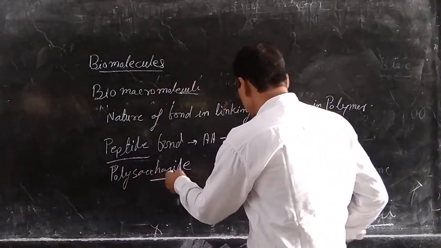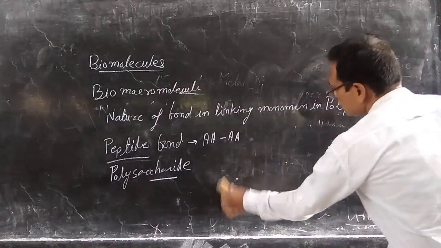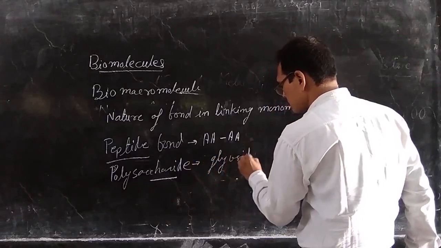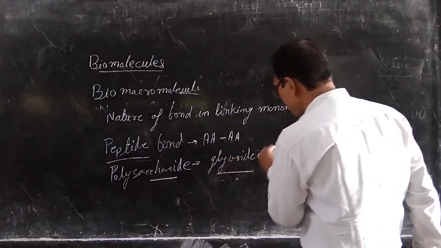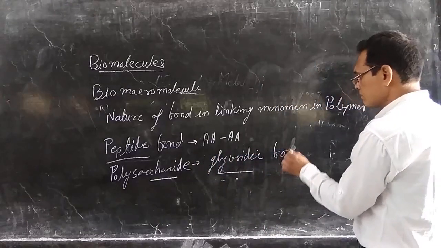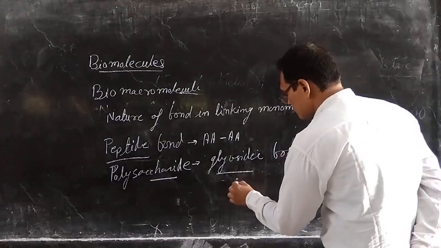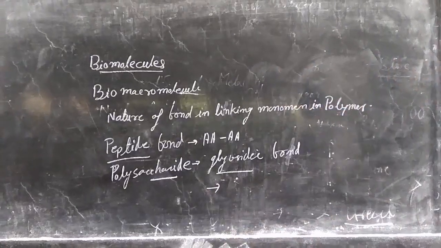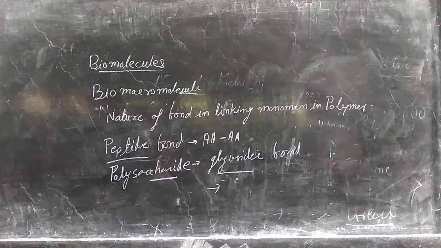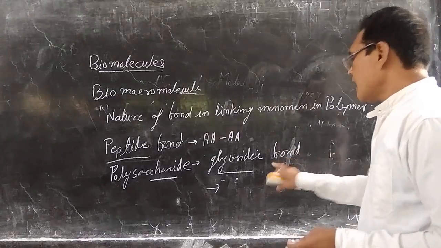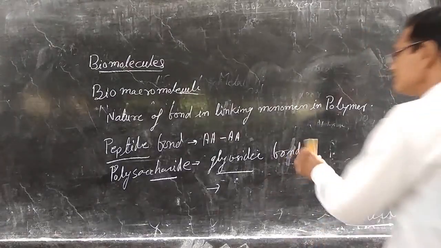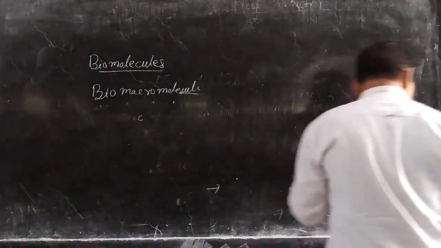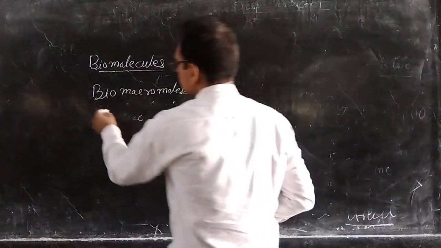Another type of bond is the glycosidic bond, which is present between carbohydrates, between glucose or any other types of carbohydrates, that is the polysaccharides. If we see the structure of DNA,